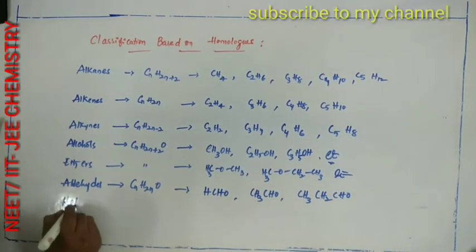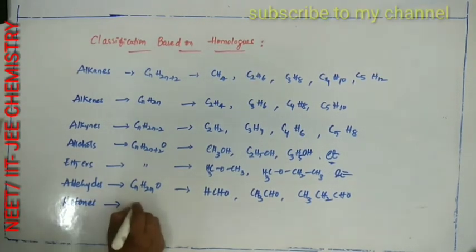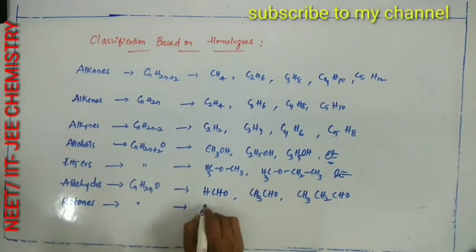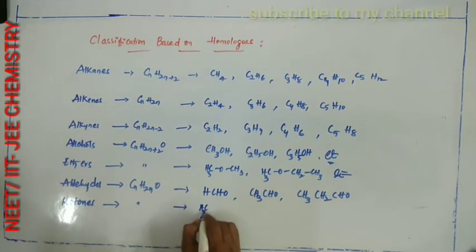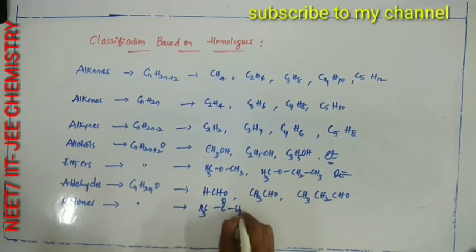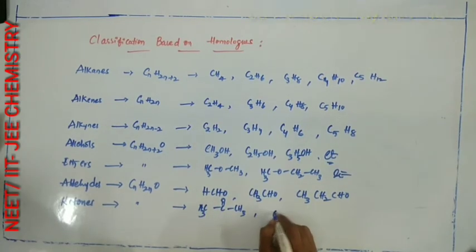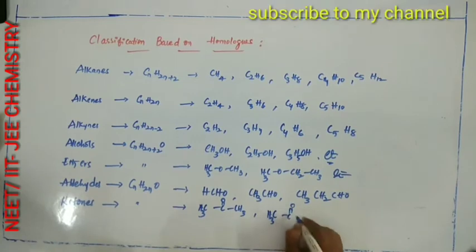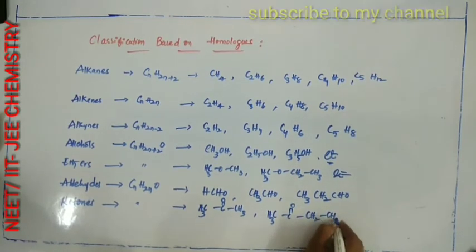Next, ketones. Both aldehydes and ketones having same general formula. Examples for ketones are CH3COCH3, CH3COCH2CH3, etc.